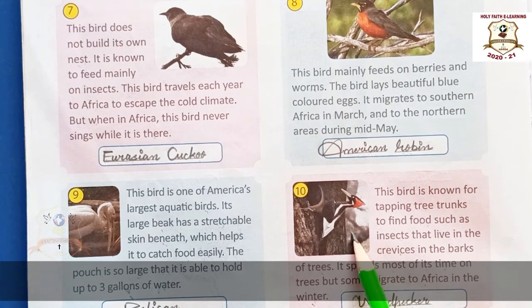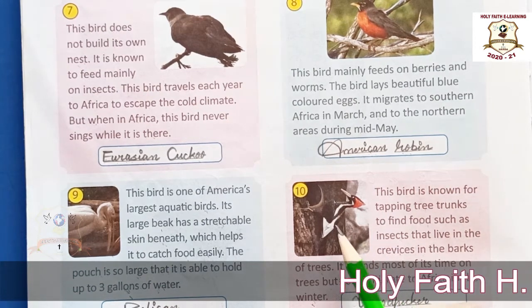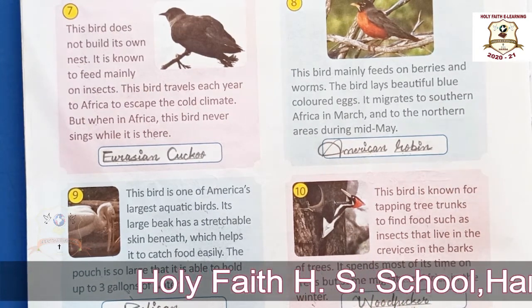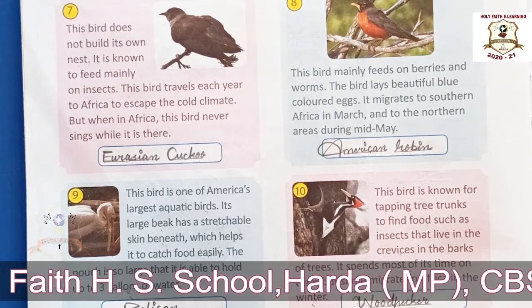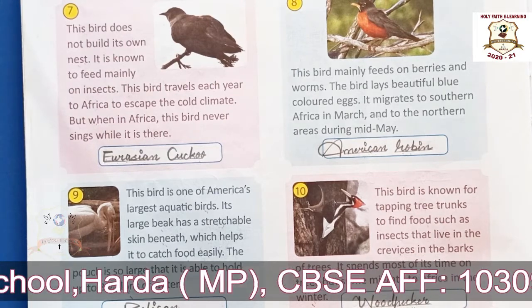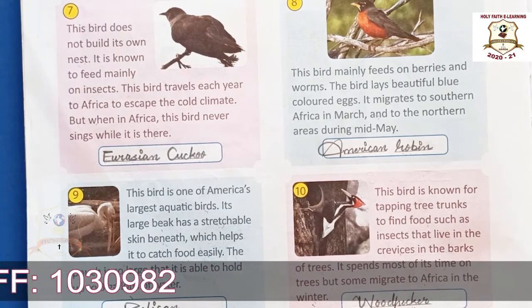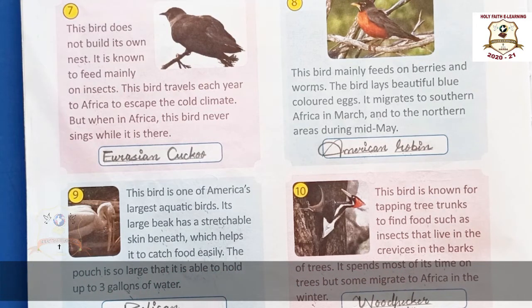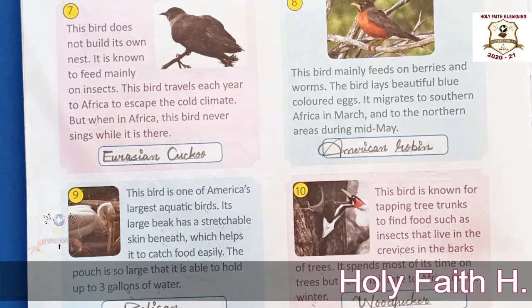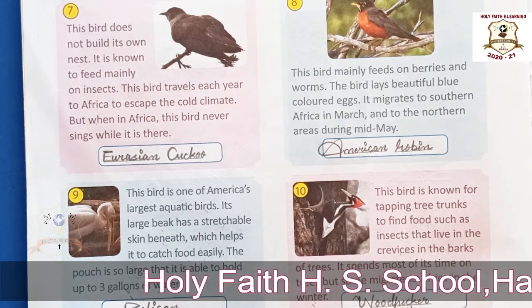Okay, this is woodpecker. This is woodpecker. Okay, and what is the spelling of woodpecker? W-O-O-D-P-E-C-K-E-R, woodpecker. This is woodpecker.